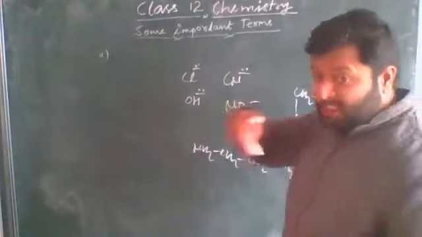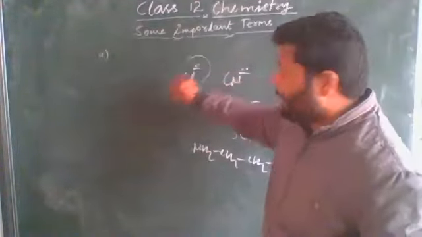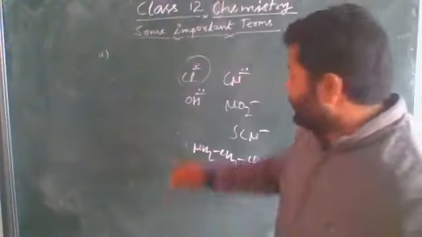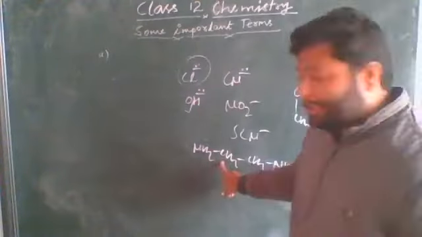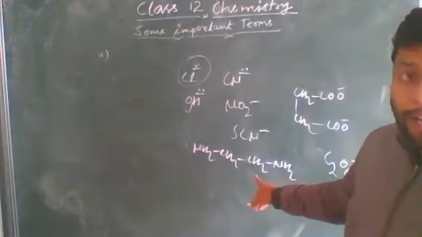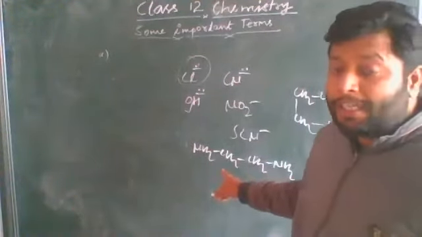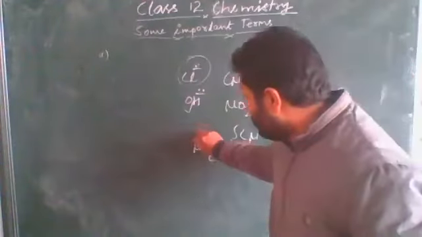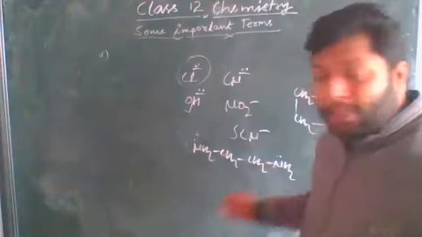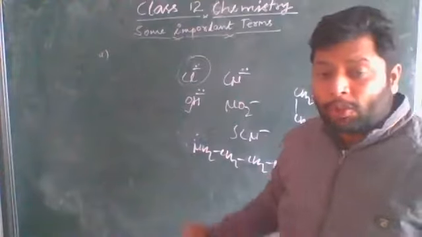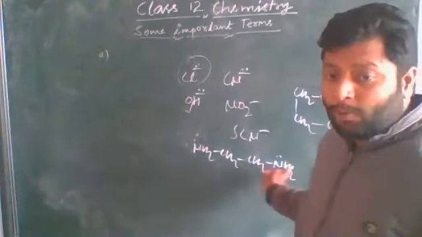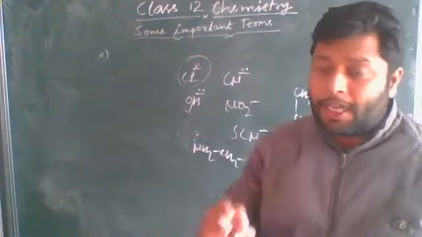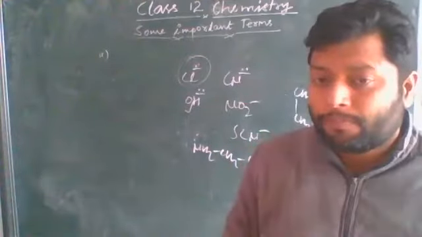For example, you can see this CN minus is unidentate, this is also a unidentate, and this ethane 1,2-diamine, or you can say ethylene diamine, having two lone pairs, because two different nitrogens are present, so they are called didentate or bidentate, because one ligand can share two pairs of electrons.